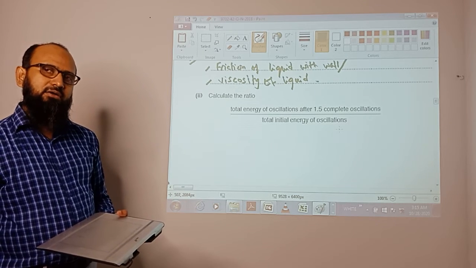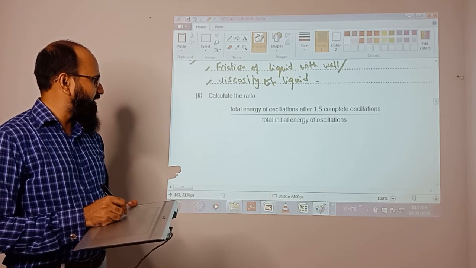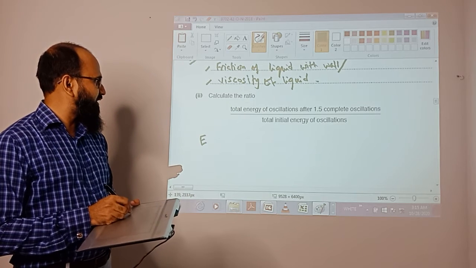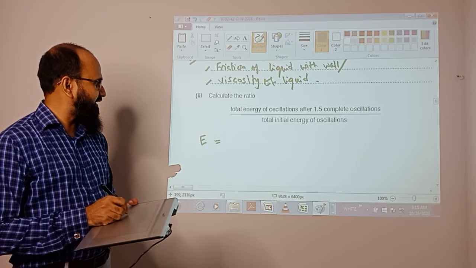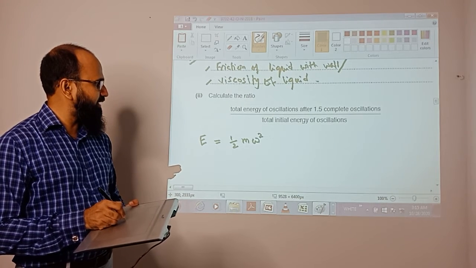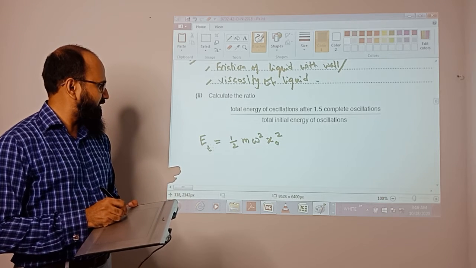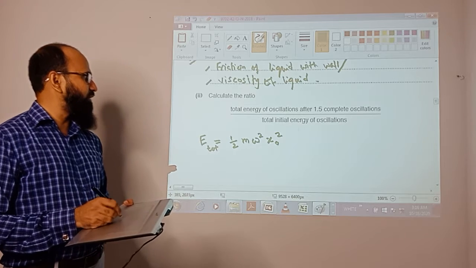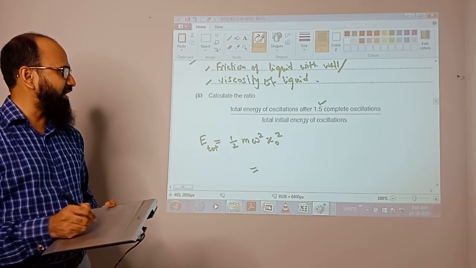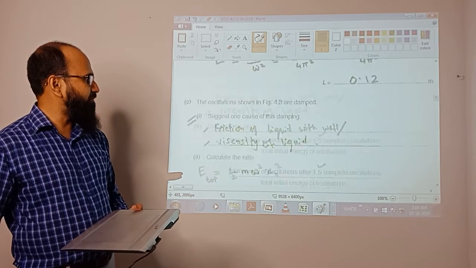Now they talk about the total energy. In oscillation lecture number 2, we talked about the energy. The total energy, we wrote the equation as half m omega square times the maximum amplitude square. That is the total energy. So we are going to put this energy over here, and now for 1.5 complete oscillations.